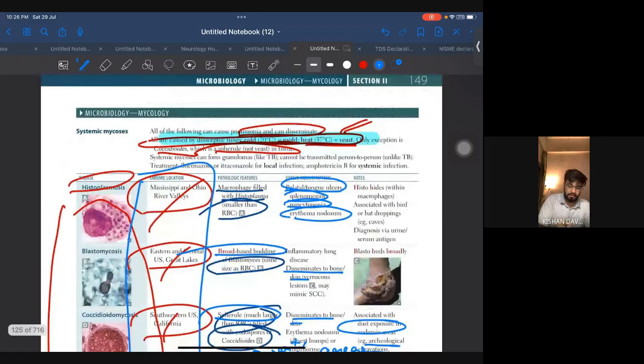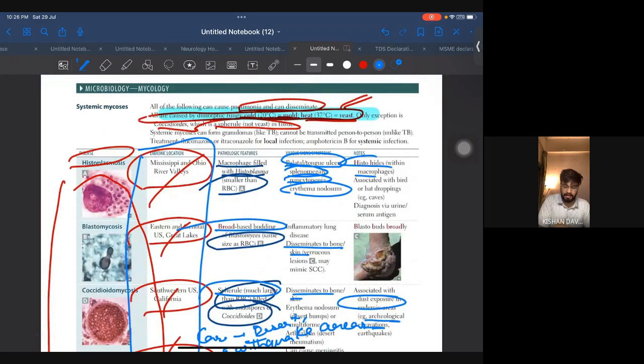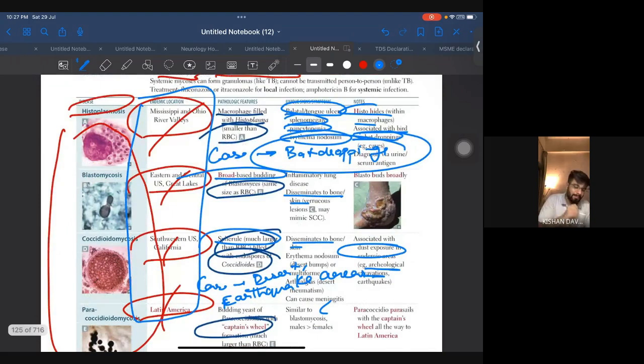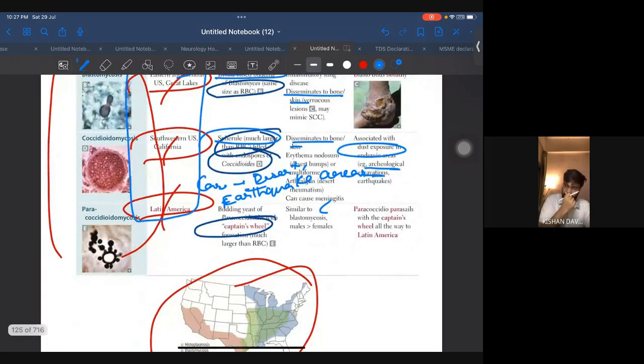All right, coming to histoplasmosis. Histo hides within macrophages, with exposure to bird or bat droppings. In histoplasmosis, they will give you a case of bat droppings. In blastomycosis, you will have to remember budding, broad-based budding. In coccidioidomycosis, earthquake, desert, or dust areas. And last, in paracoccidioidomycosis, they will give you the location Latin America, very easy to understand, and captain's wheel, much larger than RBC. That's all you need to remember.